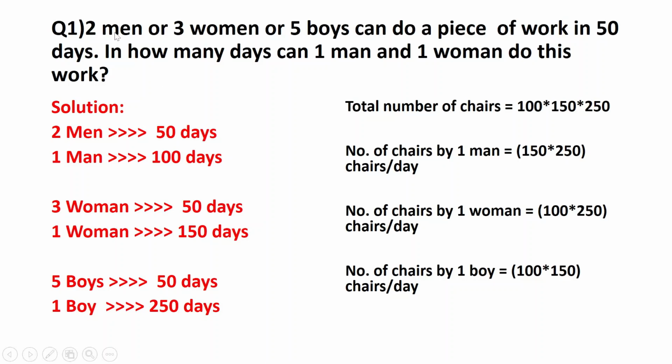So they told you the time required by 2 women, 3 women, 5 boys, to try to find out for 1 man, 1 woman, and 1 boy. Whatever is the number of days, just multiply them to take it as the work in terms of chairs or whatever it is. So you need to find out the number of chairs that can be done by 1 man per day, by 1 woman per day, and 1 boy per day. So what do you get understanding from it?